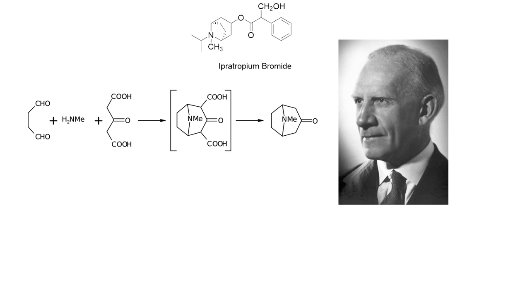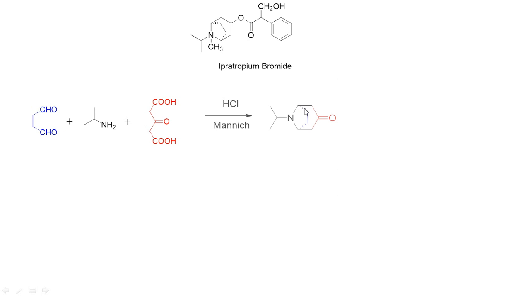If you remember, Robinson designed a very simple synthetic protocol for atropine synthesis, where he used a double Mannich condensation of an aldehyde, methylamine and a keto carboxylic acid to obtain this compound. Upon heating, the carboxylic acid units go off as carbon dioxide, so that propanone can be obtained. The same strategy we can employ over here by using isopropylamine instead of methylamine, so that this compound will come.